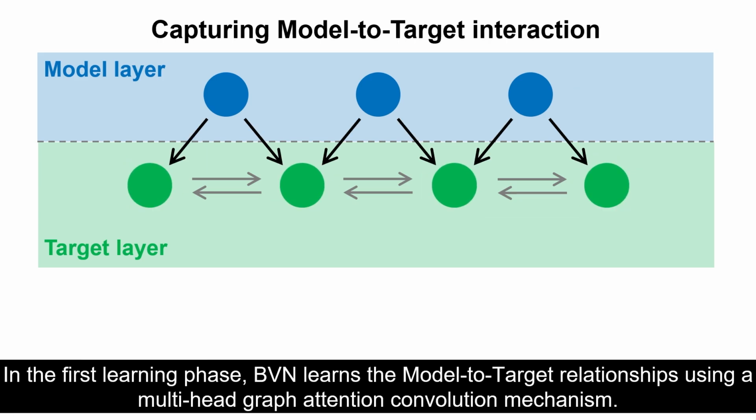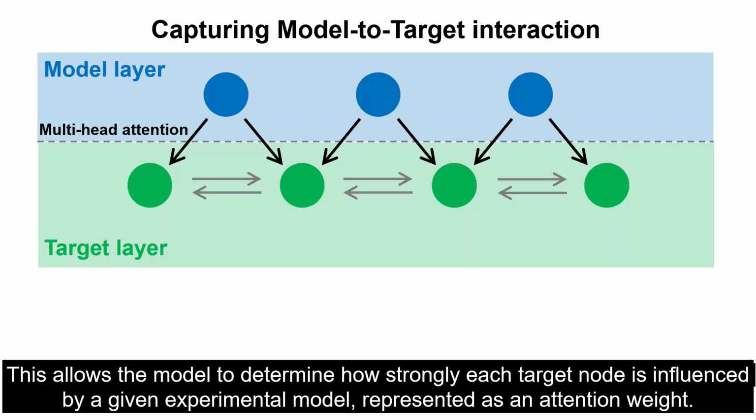In the first learning phase, BVN learns the model-to-target relationships using a multi-head graph attention convolution mechanism. This allows the model to determine how strongly each target node is influenced by a given experimental model, represented as an attention weight.